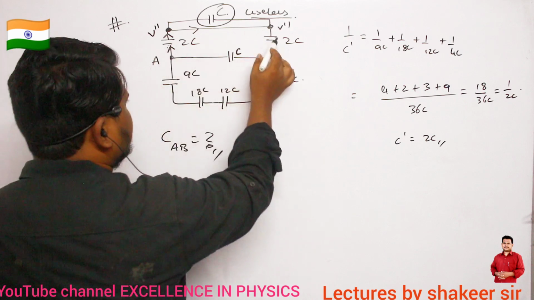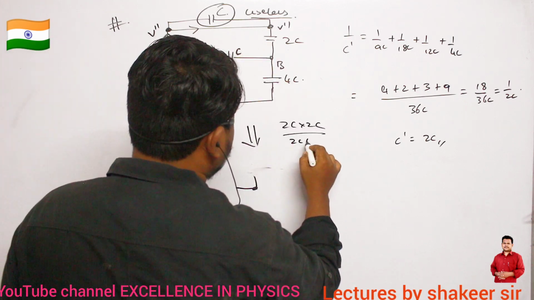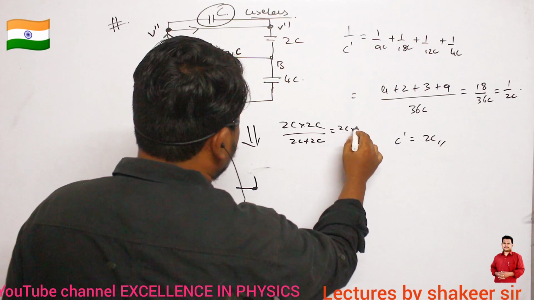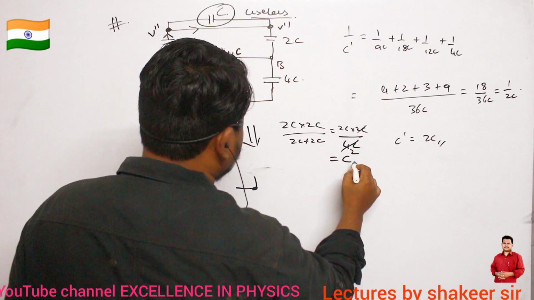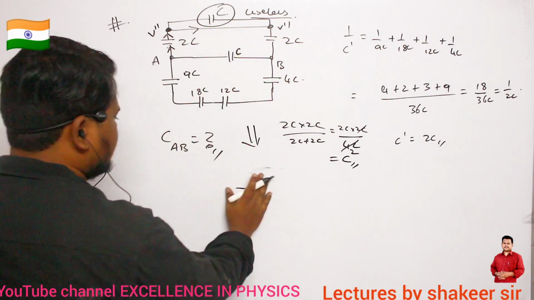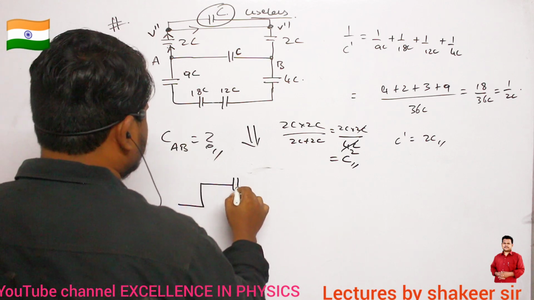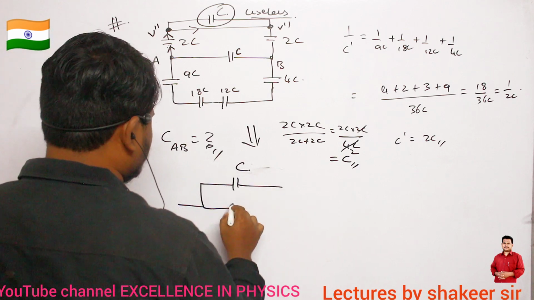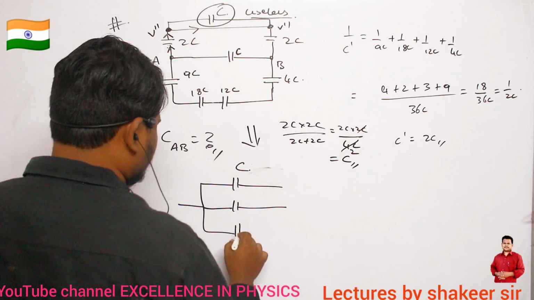So therefore, for them, what is the equivalent capacitance? 2C into 2C divided by 2C plus 2C. So 2C into 2C divided by 4C. So 2s are 1, so C is the capacitance. 2C by 2 is C. So therefore, how can I redraw this diagram? This diagram can be redrawn like this. So this equivalent capacitance is C. Here also I have a capacitance of C, and there I have a capacitance of 2C.